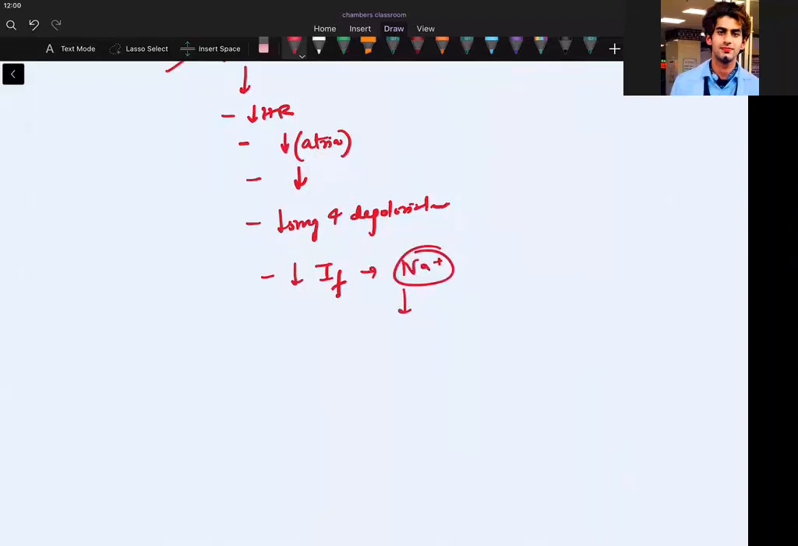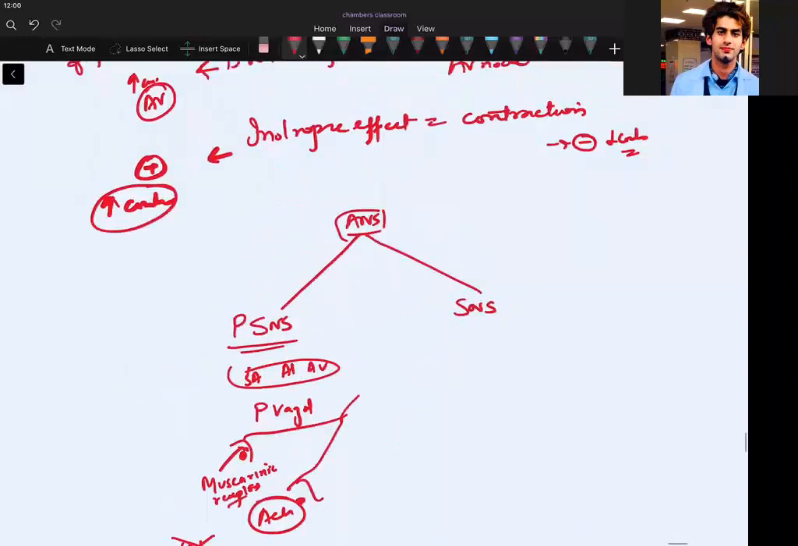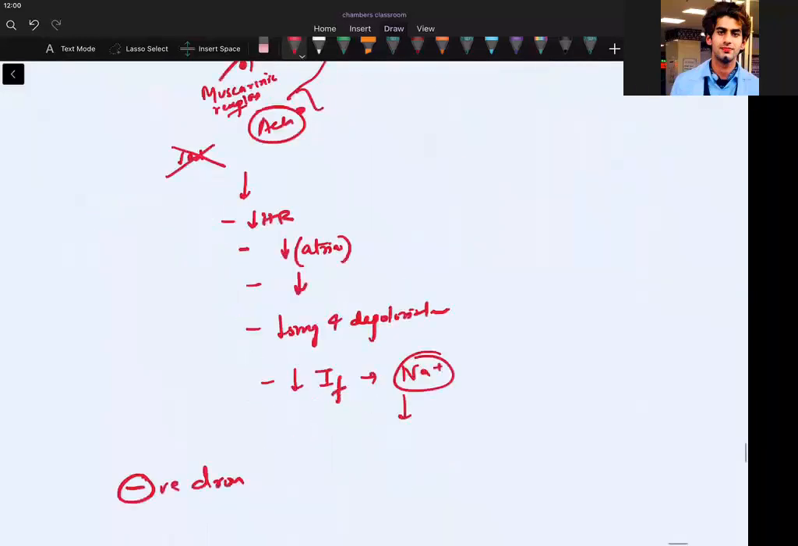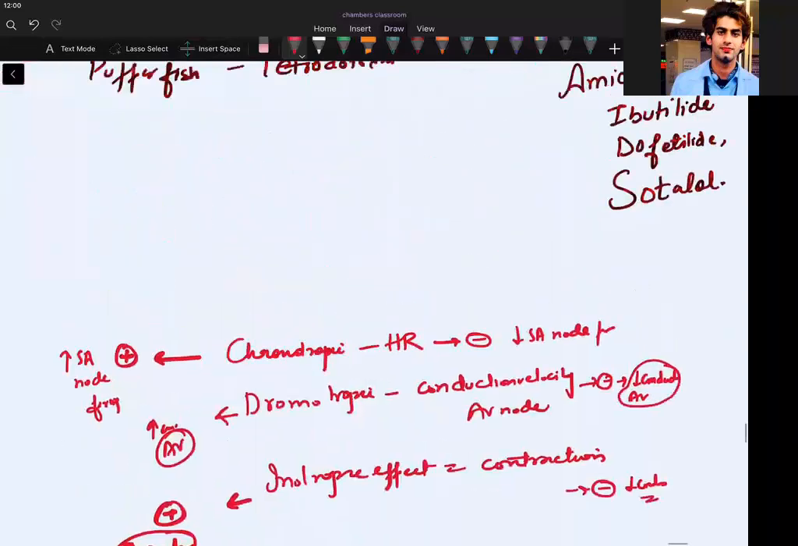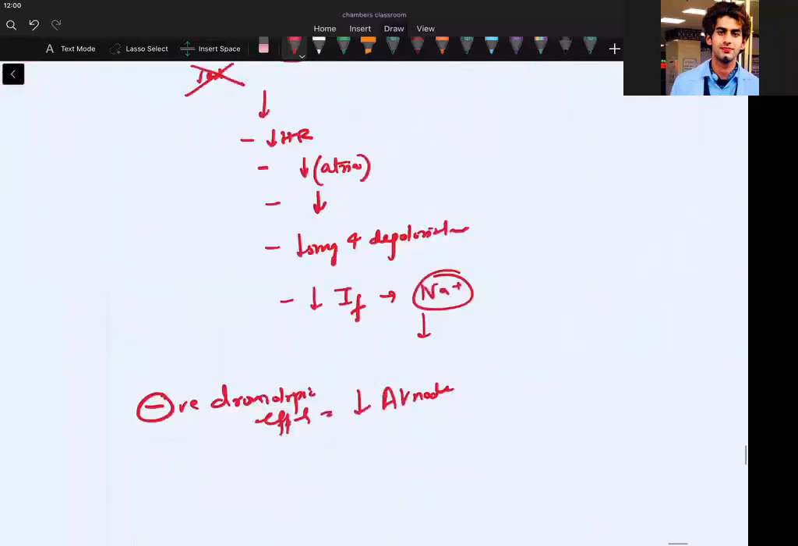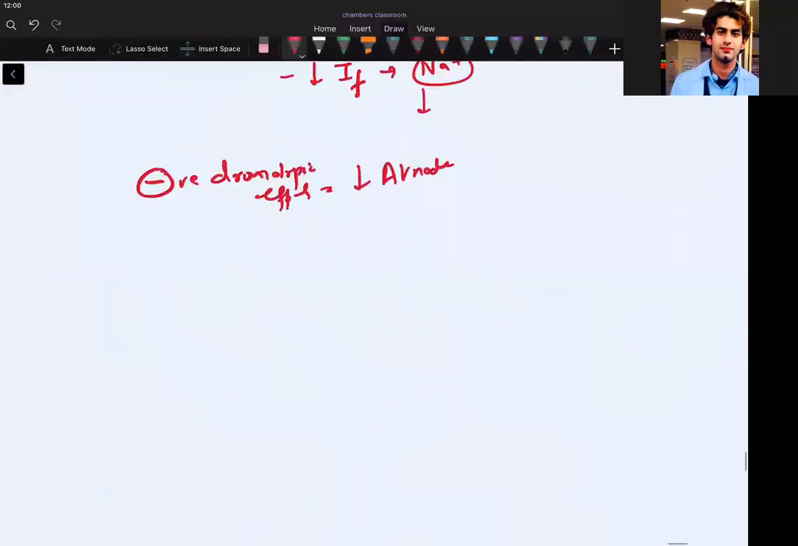What about the negative dromotropic effects of the parasympathetic system? We are under the heading of the parasympathetic nervous system. The negative dromotropic effect of the parasympathetic nervous system is that it will decrease the conduction velocity through the AV node, because dromotropic I told you above. If you are not able to understand terminology, how can we apply it? Decrease the AV nodal conduction velocity. Better is to say conduction velocity.